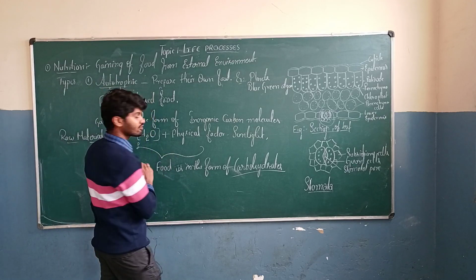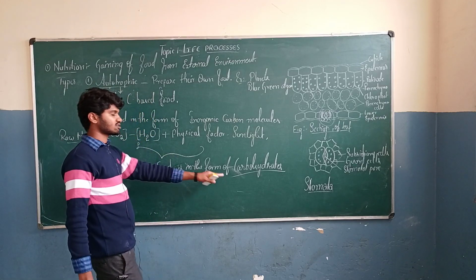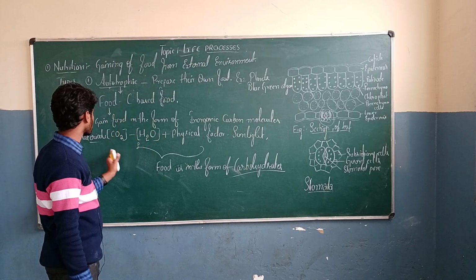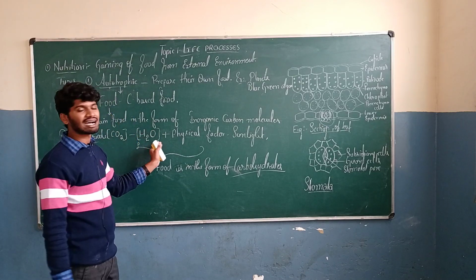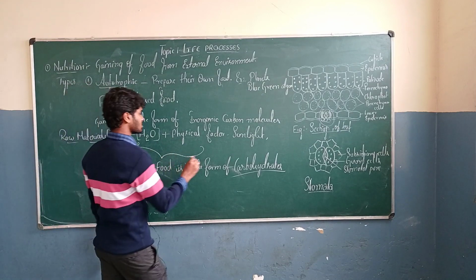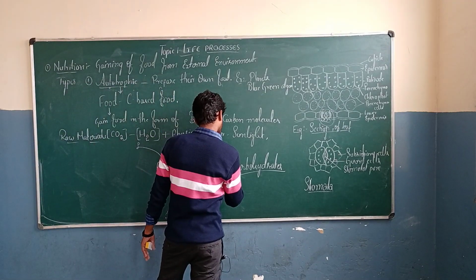This process of preparing carbohydrates or food by autotrophs, by using the raw materials carbon dioxide and water and sunlight, is called photosynthesis.